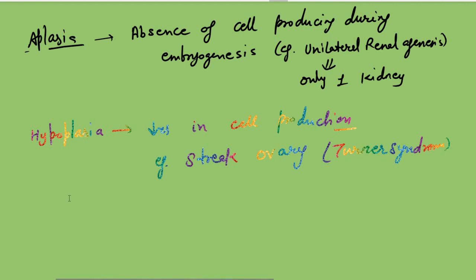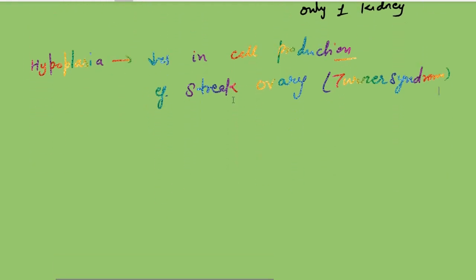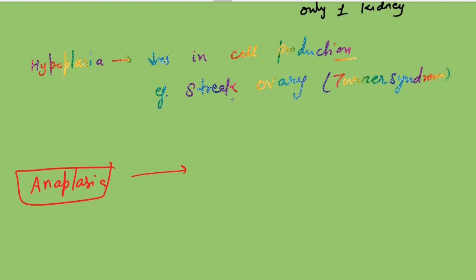And one more term, related to carcinogenesis, is anaplasia. Anaplasia in simple terms is a lack of differentiation, and it is usually an irreversible process.